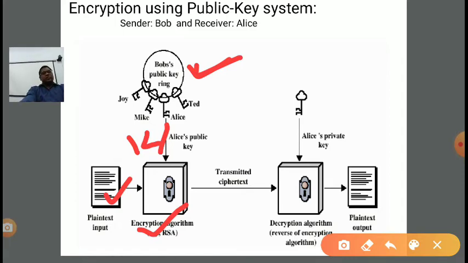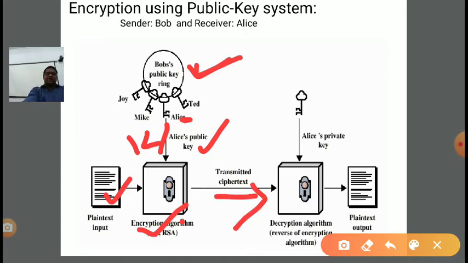So in Bob's public key ring there are Joy, Mike, Alice and Ted. All 4 are recipients or receivers. In this particular case the receiver is Alice, right? So using Bob's public key ring, Alice's public key and the plain text are both given as input to the encryption algorithm. It will be converted into a transmitted ciphertext.